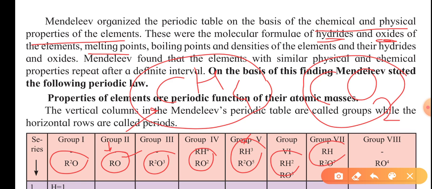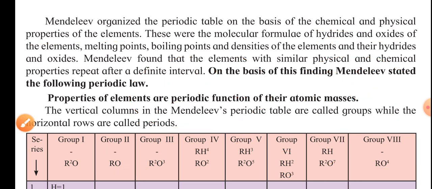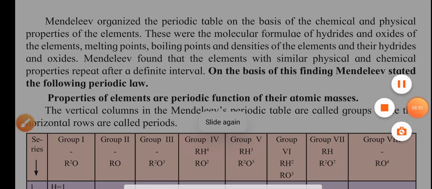Another thing is that Mendeleev examined the relationship between the atomic masses of the elements and their physical and chemical properties. He also made 63 cards, because at the time he was building his periodic table, only 63 elements were known. So he made one card for each element.